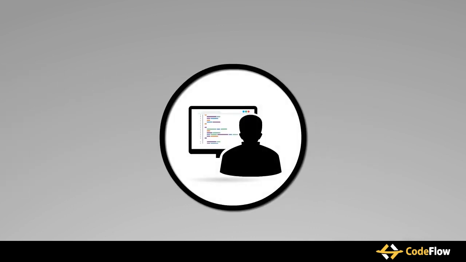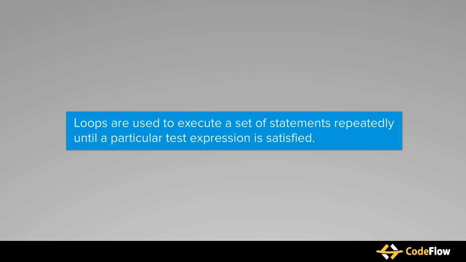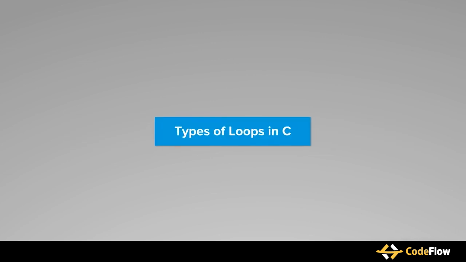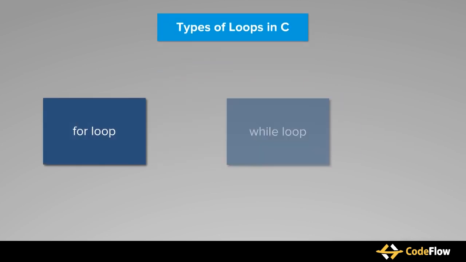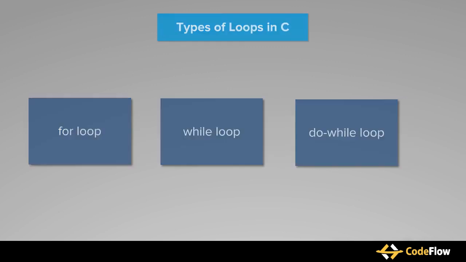In a similar manner, sometimes a programmer needs to execute a set of instructions repetitively in his program. In such a case, a programmer uses iteration statements or loops. Loops are used to execute a set of statements repeatedly until a particular test expression is satisfied. In C language, there are three kinds of loops: the for loop, the while loop, and the do while loop. In this tutorial, we will learn about the for loop.